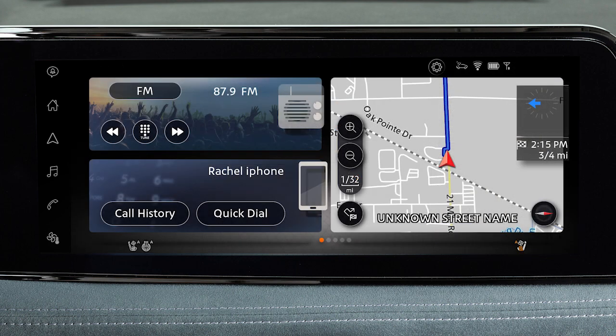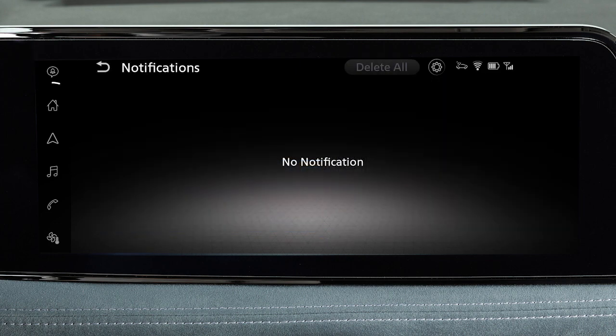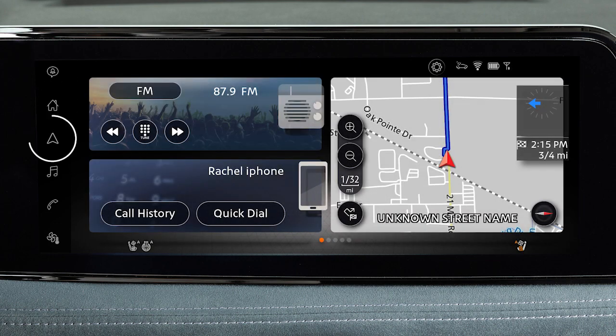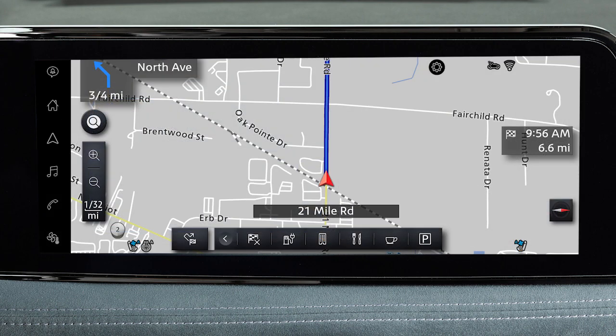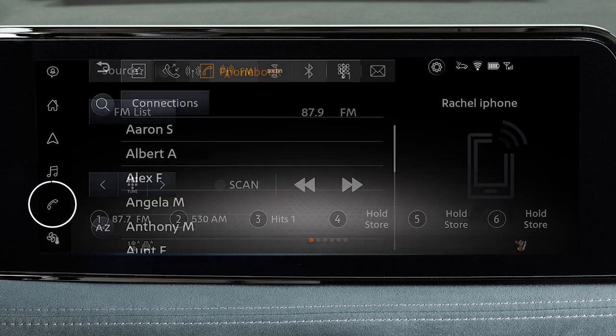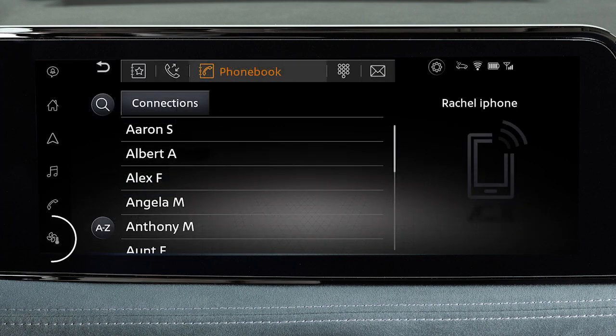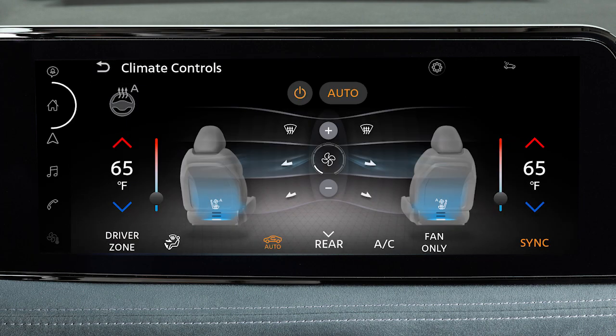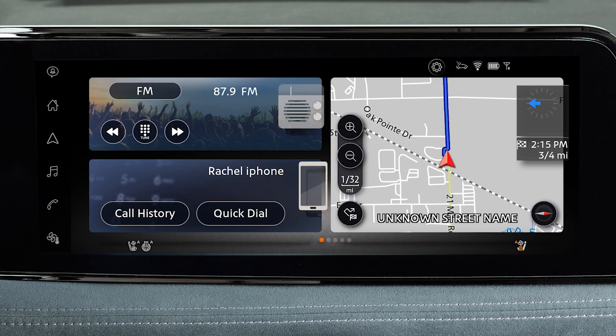settings. The launch bar can be used to access notifications, home screen, map for vehicle navigation functions, audio to play media sources, phone to place a call, or climate control. Touch an item in the launch bar to switch screens.